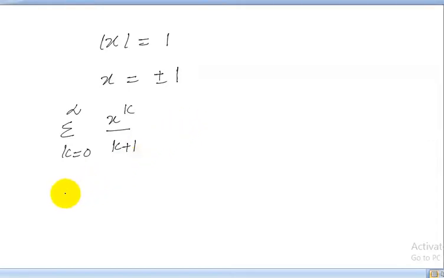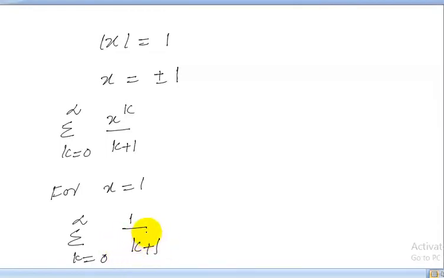For x equal to 1, it becomes summation k from 0 to infinity 1 power k, which is 1 upon k plus 1.